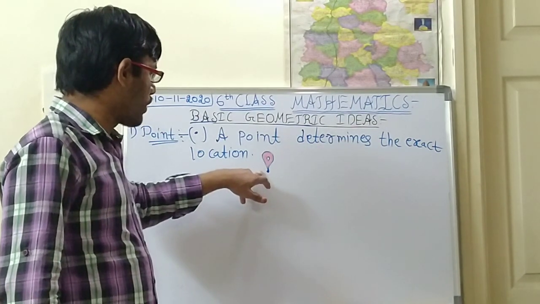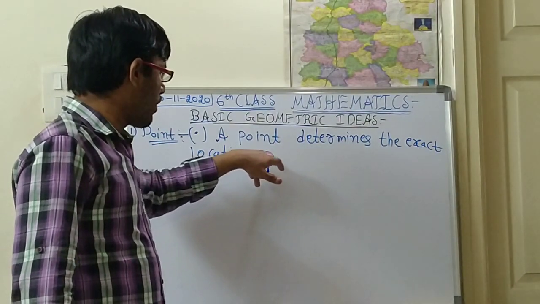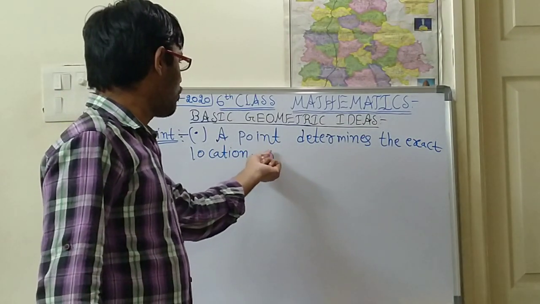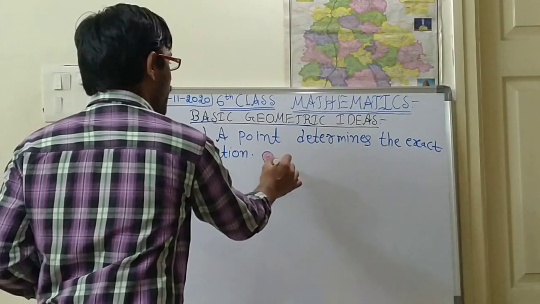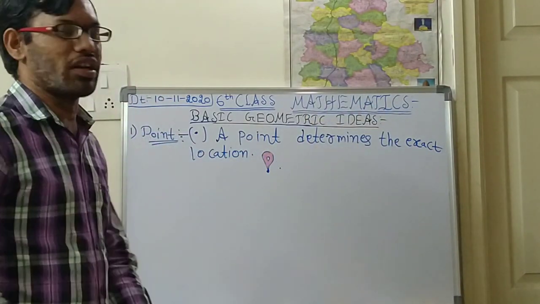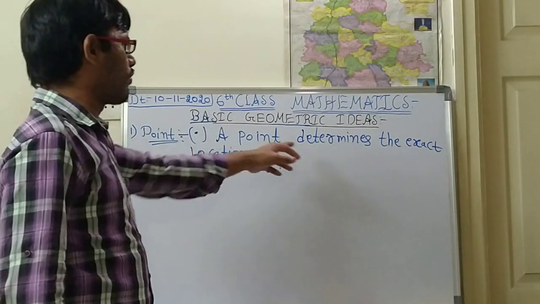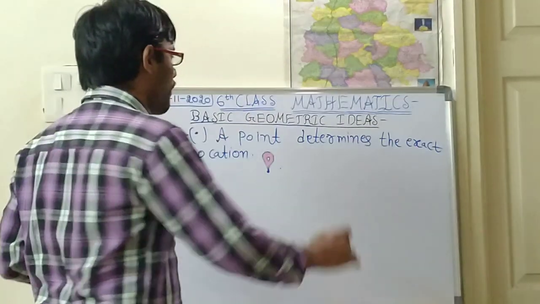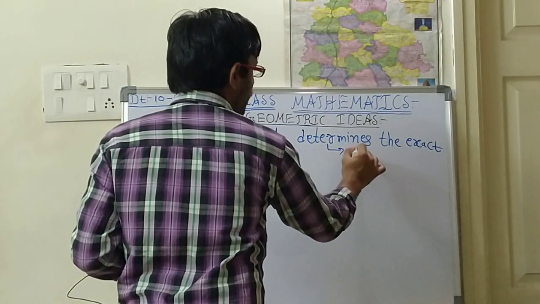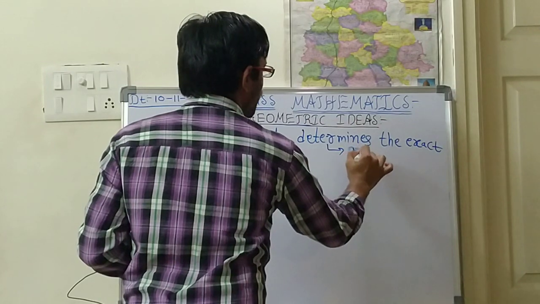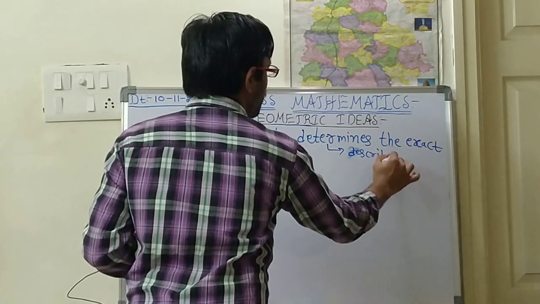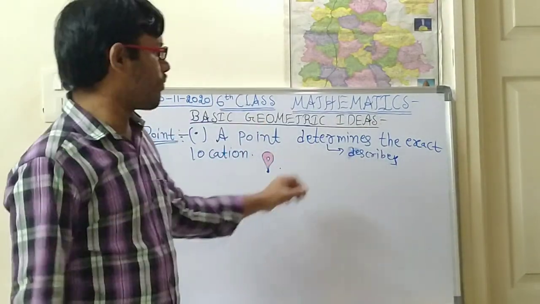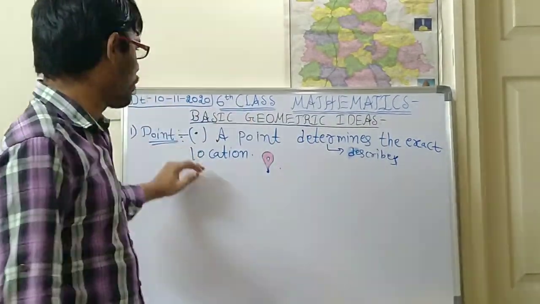Very carefully, children, draw it with a red color marker or sketch pen, so that it will be understood very easily. So this is a point, children. This is the concept of a point. A point determines the exact location. Determines means describes, so with the pencil write down describes the exact location. Exact location means a particular location, the place where you are supposed to go. So this is about the point.